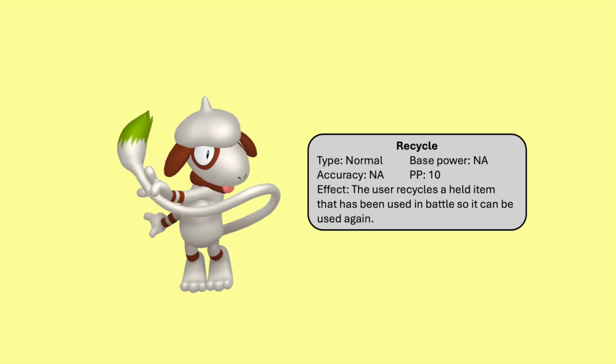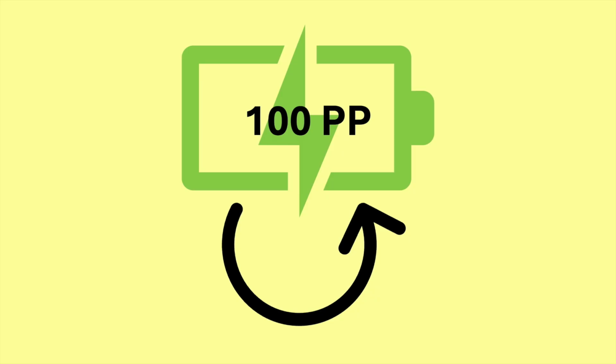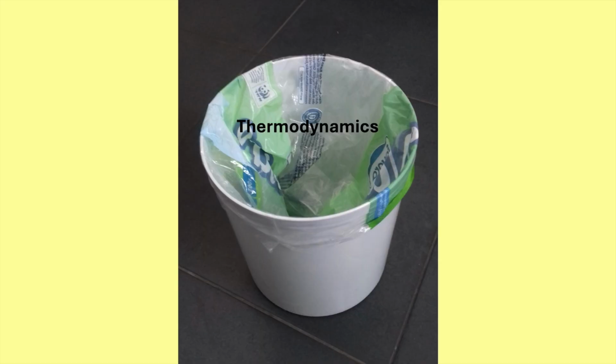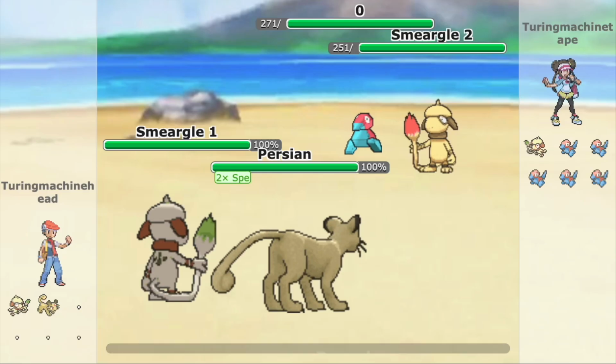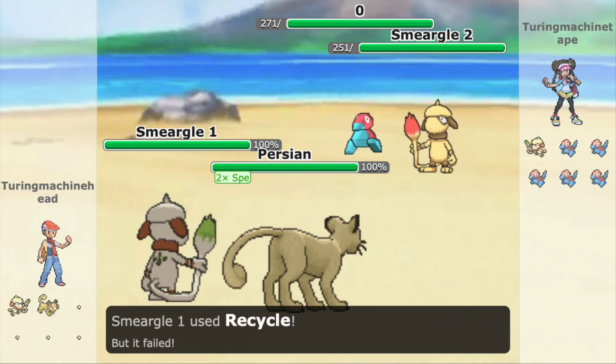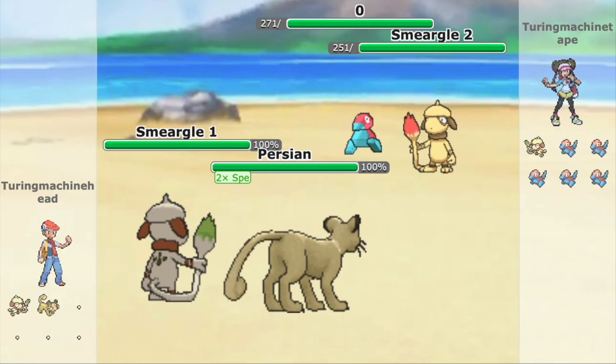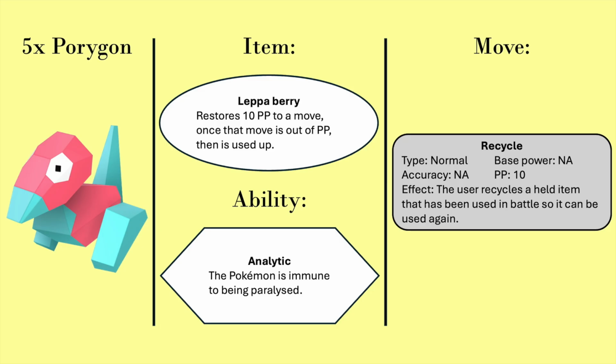Also, the Smeargles know the move Recycle, which restores their held item if lost. This means that the Smeargle can both periodically replenish the PP of their moves, as well as replace the Leppa berries that do this, allowing them to continue playing indefinitely. If a Pokémon uses Recycle while it still has an item, such as a Leppa berry, the move will fail, meaning that the Pokémon doesn't use the move and effectively passes its turn. As I said earlier, the Porygon know Recycle and have Leppa berries as well.